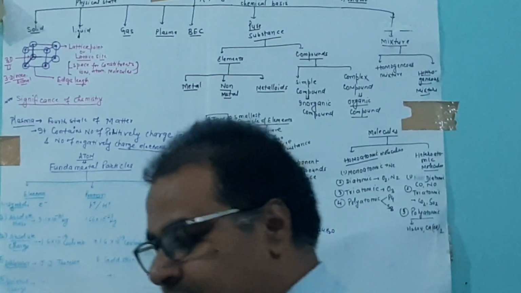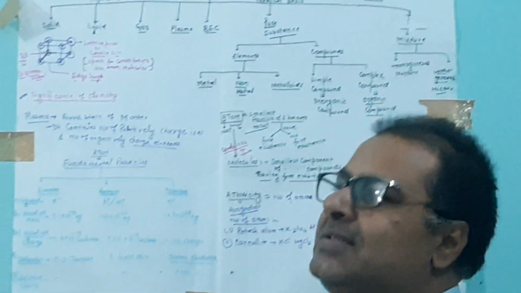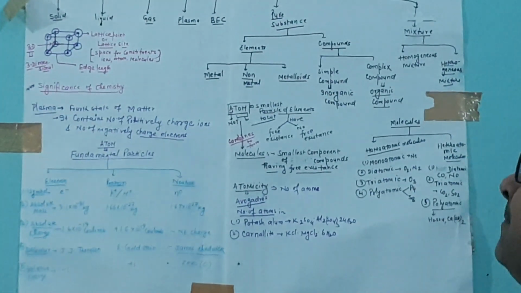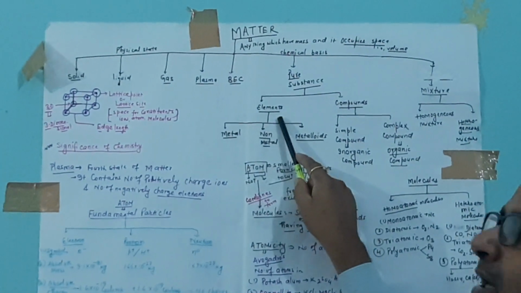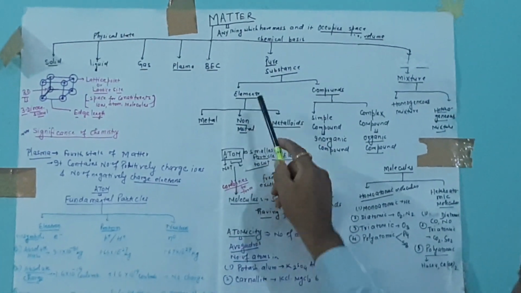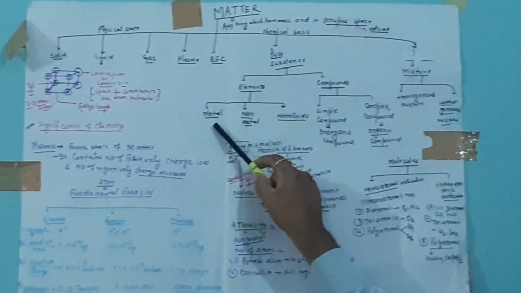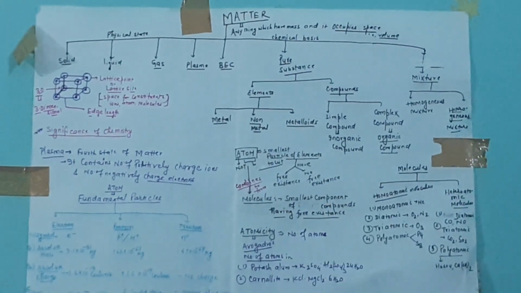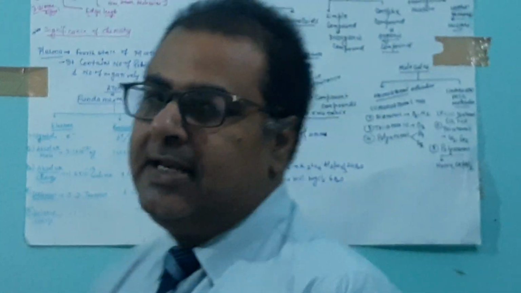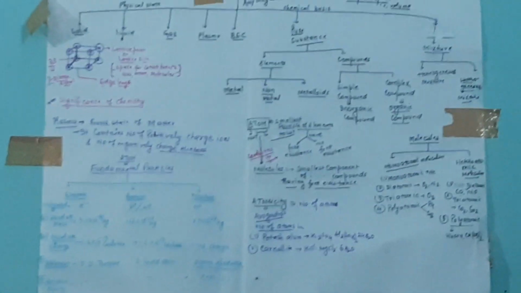Elements are those substances which are obtained from nature or the earth's crust, or some are also synthetic, but they are composed of only one kind of component. On the basis of property, they are classified into three groups, that is metals, non-metals, and metalloids. About 116 elements are discovered at this time.